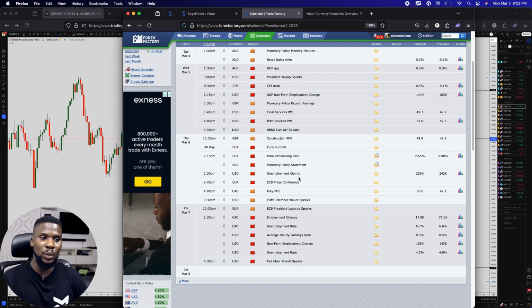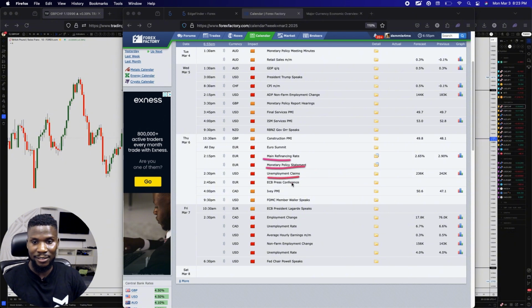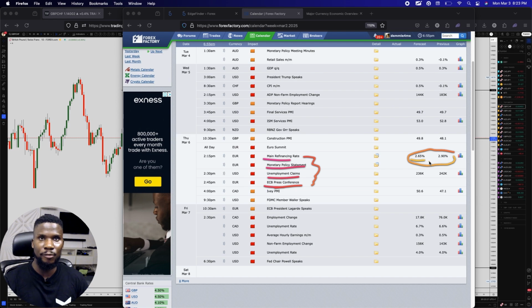Now, the highlight of this week is both on Thursday and Friday. When we have the ECB main refinancing rate and monetary policy statement, followed by the initial jobless claims in the United States, followed by the ECB press conference, and that is all coming on Thursday. The ECB is expected to cut the interest rate by 25 basis points. They cut in October, they cut in December, they are cutting now in March. I think they cut in January as well. So that's the fourth time they're cutting the interest rate in a row.